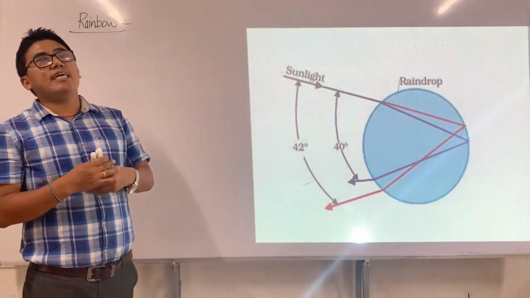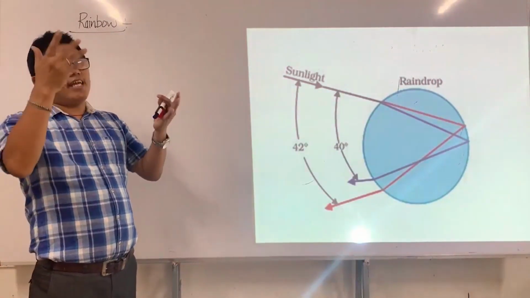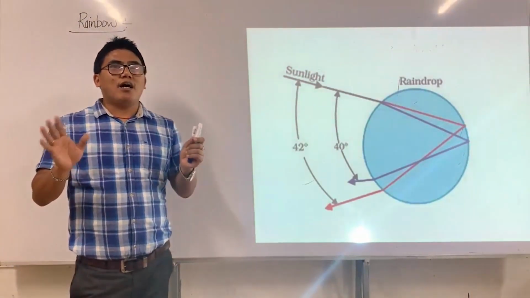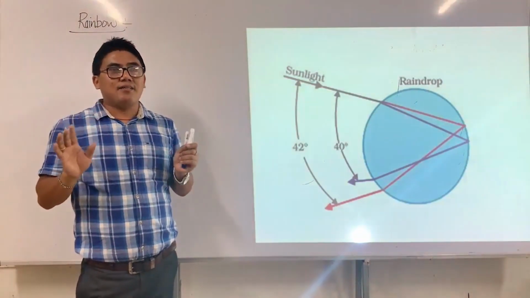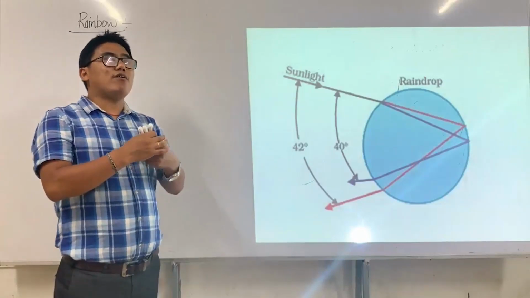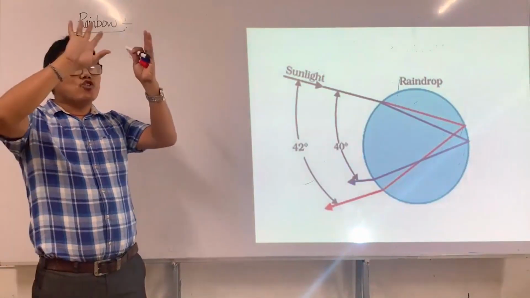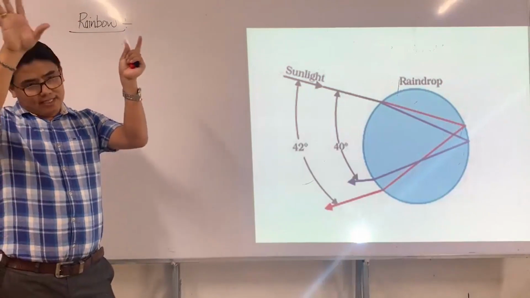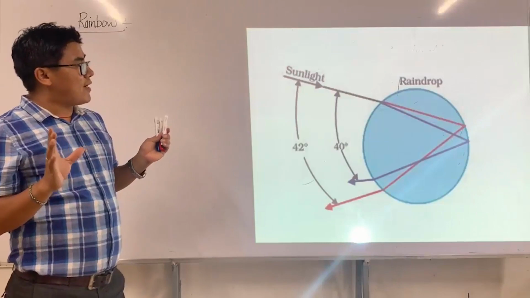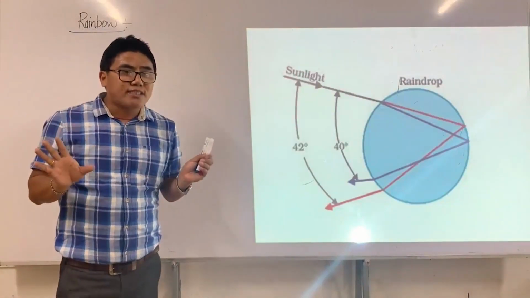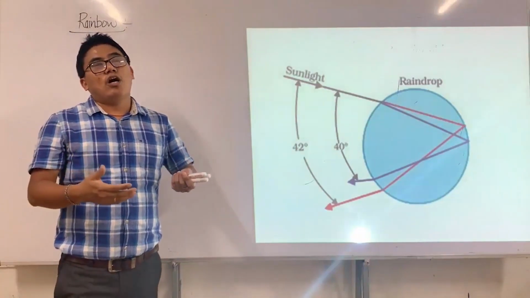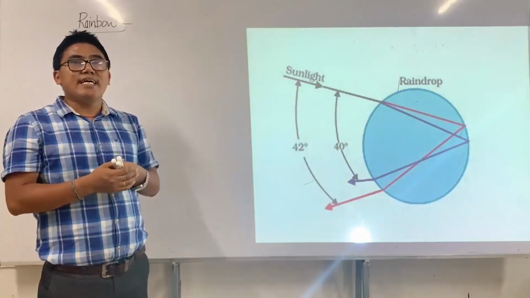So we normally see a rainbow just after rain or during rain, right? We never see a rainbow during a completely clear sky. Should have some rain. So therefore, whenever we talk about rainbow, there must be so many droplets of water in space or in the sky. So now, let me first give you the conditions. You don't see a rainbow everywhere. You have to have some conditions to satisfy in order to see a rainbow.